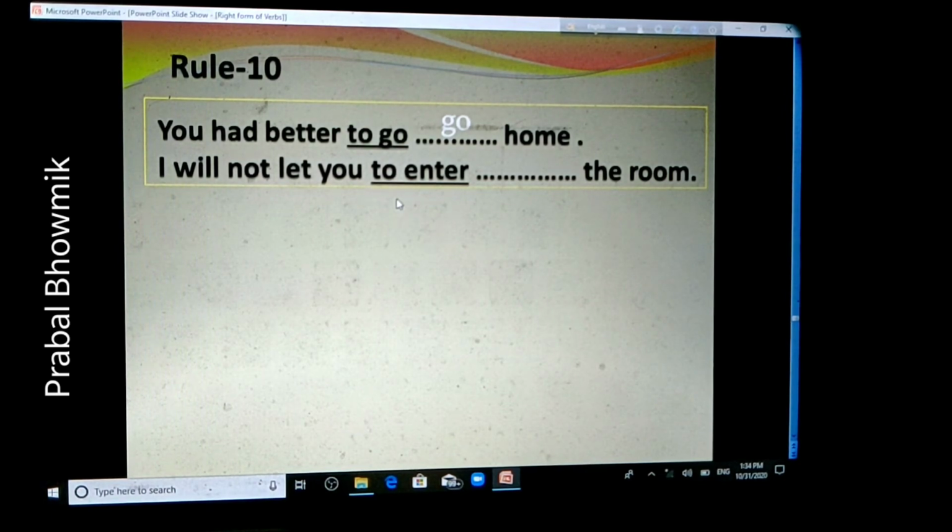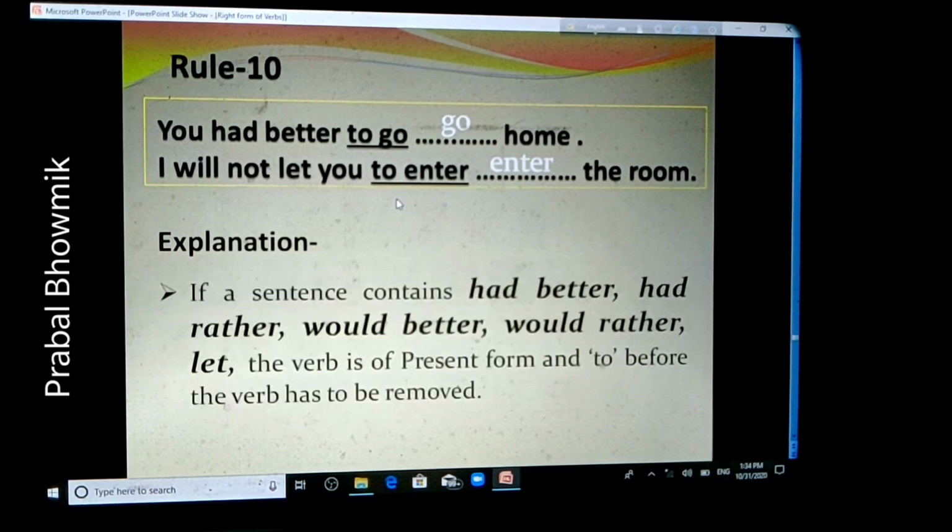And the right form of the second one is, "I will not let you enter the room." So what is the reason? The reason is, if a sentence contains had better, had rather, would better, would rather, let, the verb is of present form and to before the verb has to be removed.